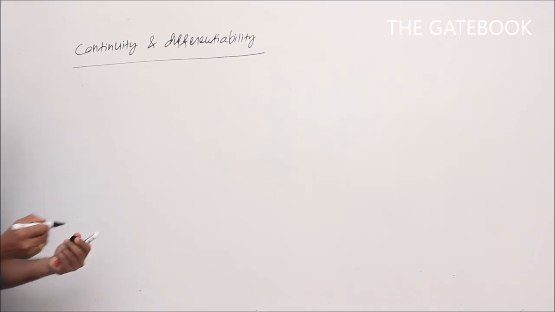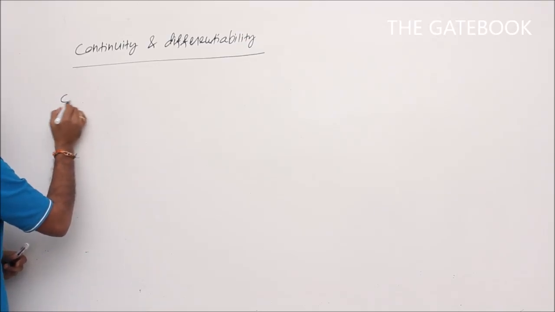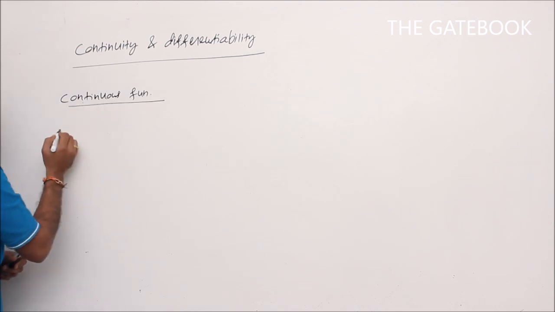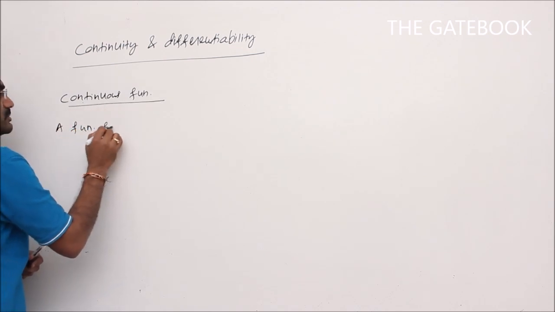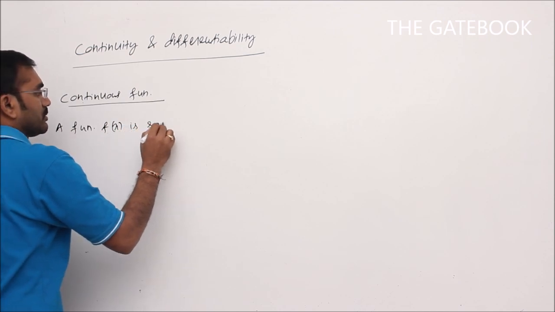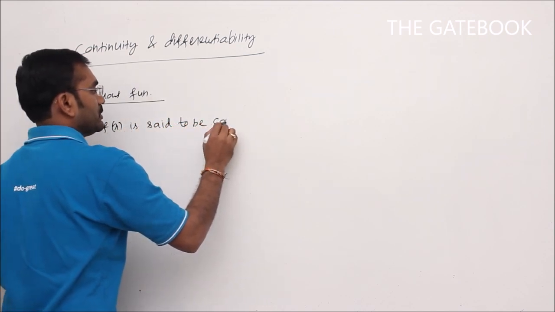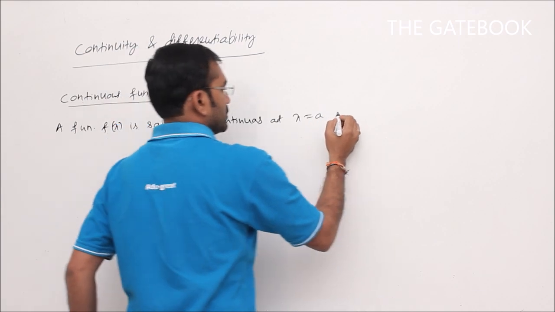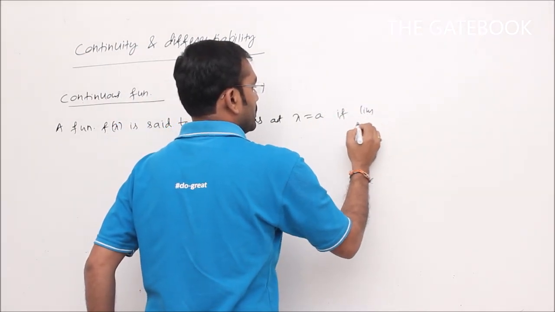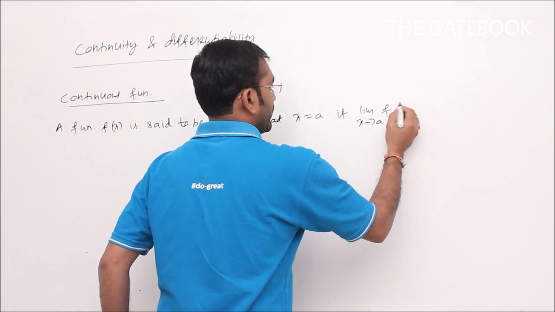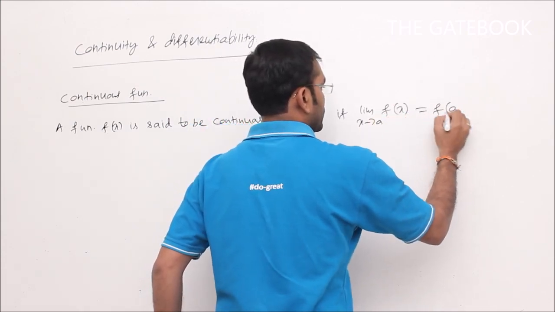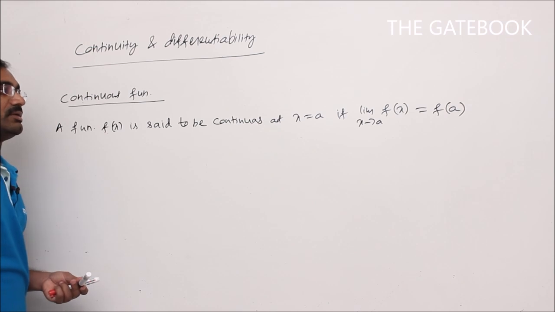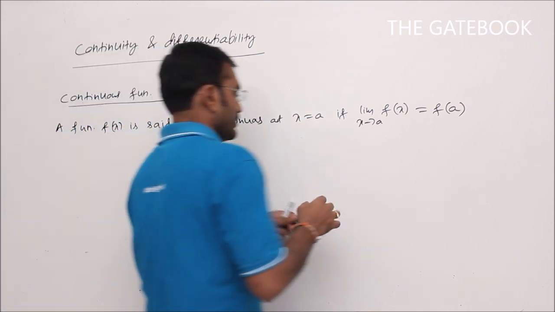Continuity and differentiability. First, I'll give the definition of a continuous function. A function f of x is said to be continuous at x is equal to a if limit x tends to a, f of x must be equal to f of a.